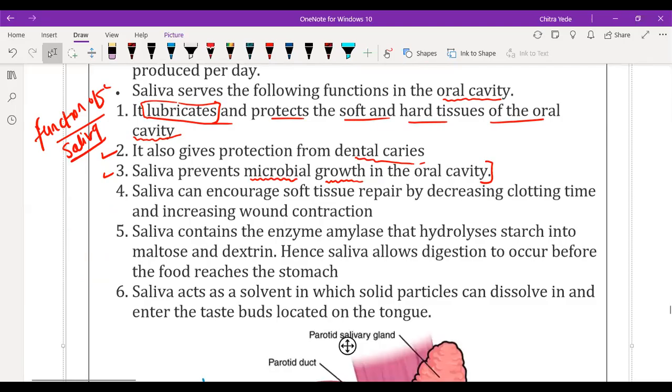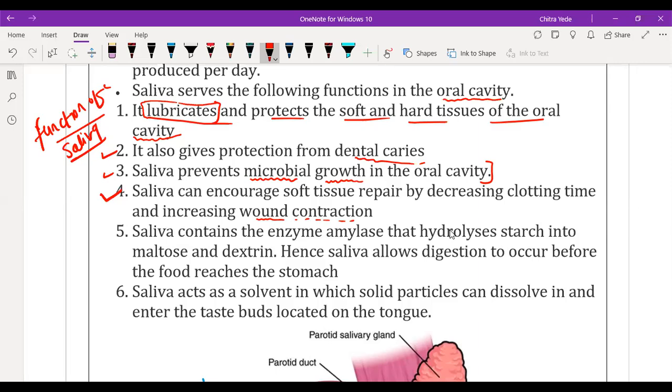Next point, saliva can encourage soft tissue repair, decrease clotting time and increase wound contraction. Generally, due to acidity, mouth ulcers take place. During a mouth ulcer, the inner soft lining of the mouth and esophagus ruptures, their cells rupture. Saliva helps in the repair and maintenance of the cells. It is a very important function of saliva.